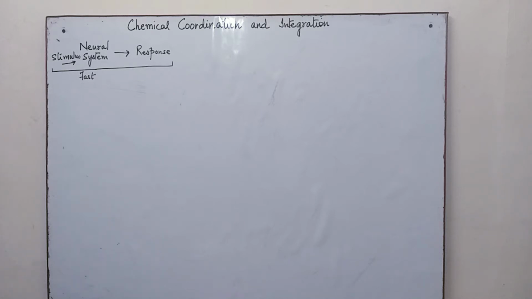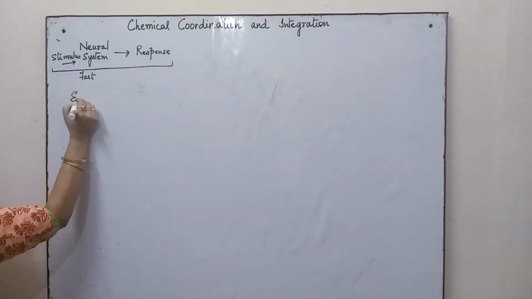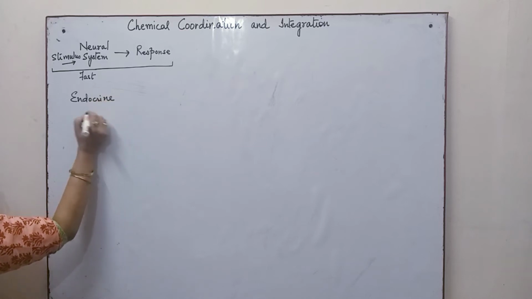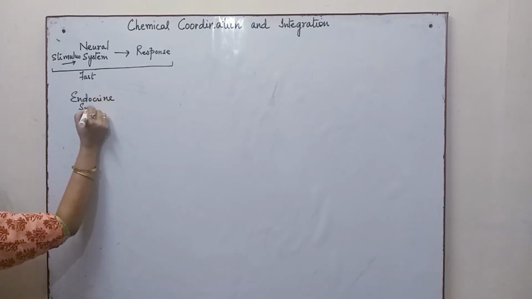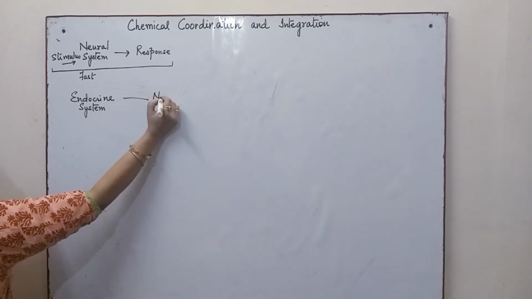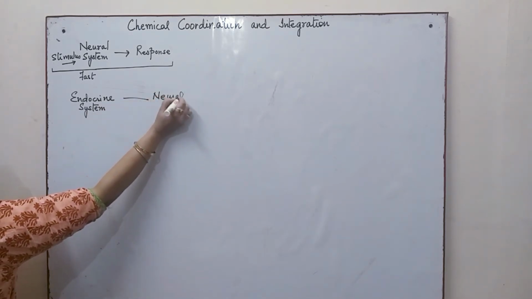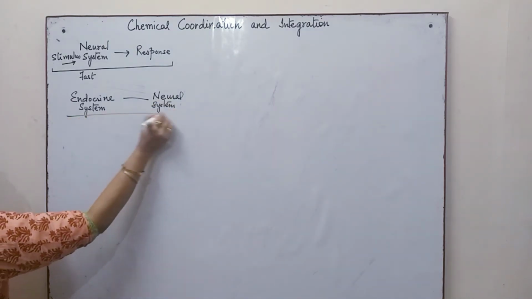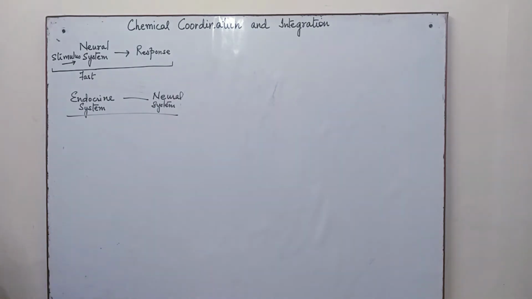The endocrine system is what we call this system, and the organs that produce the hormones are known as endocrine glands. The endocrine system along with the neural system provides a complete coordinated activity.